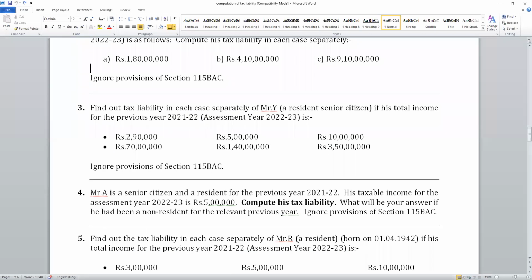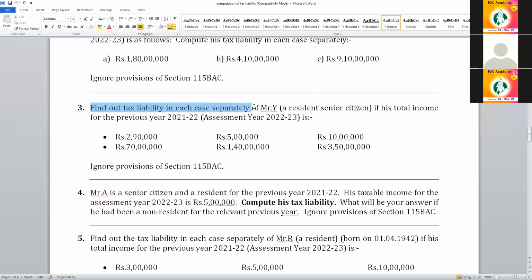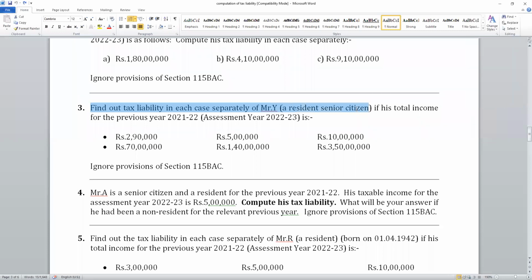Okay. Now listen, students. Find out the tax liability in each case separately of Mr. Y, a senior citizen. Who is a senior citizen? One who has completed 60 years of age.